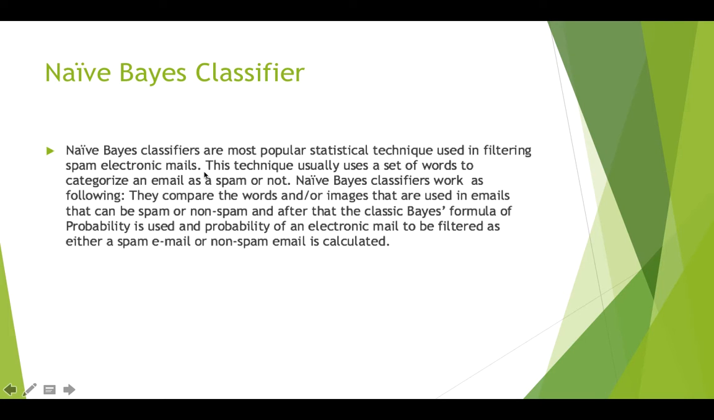Naive Bayes classifier. Naive Bayes classifiers are the most popularly used classifiers in spam filtering. These classifiers calculate the probabilities of words in a dataset based on their occurrences in spam and non-spam emails. This step is called training, and later on the calculated probabilities are used to classify the incoming emails in the testing dataset.